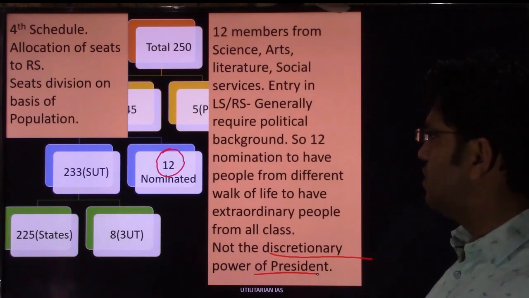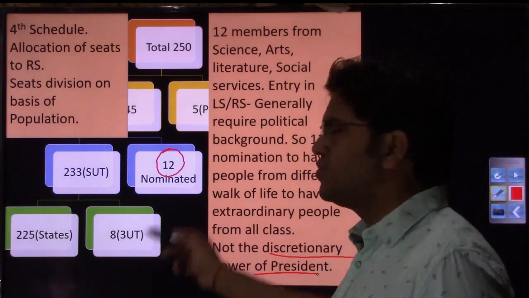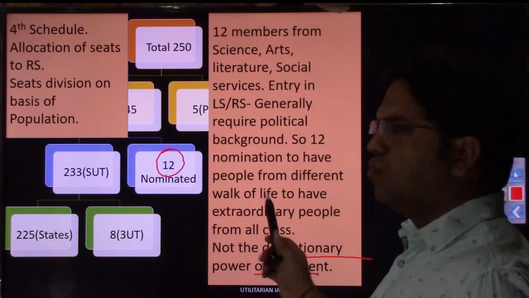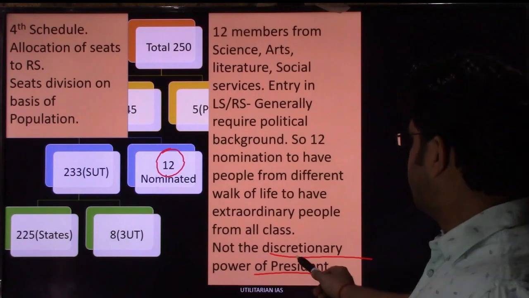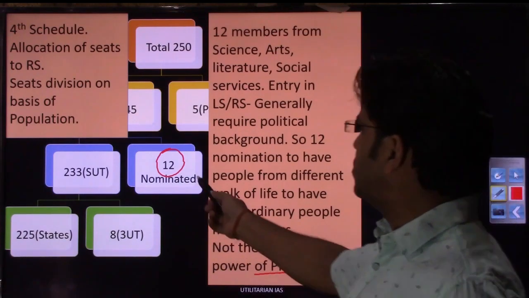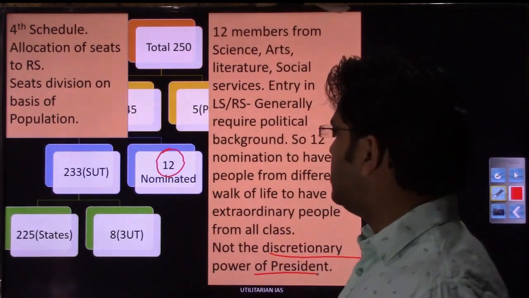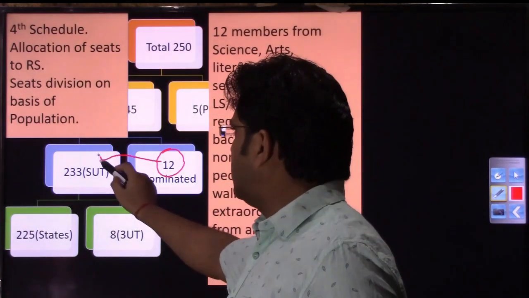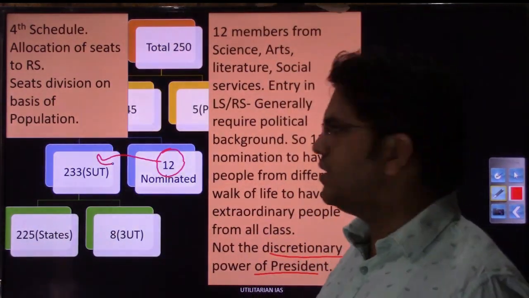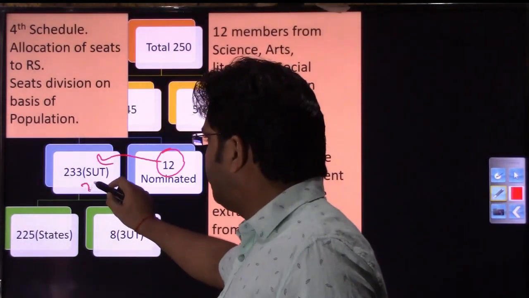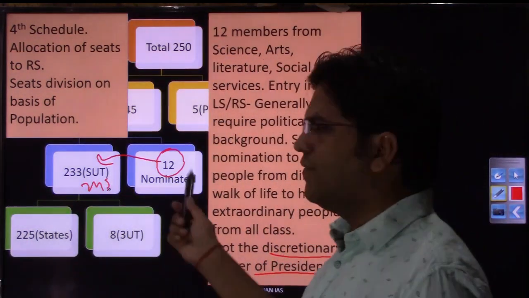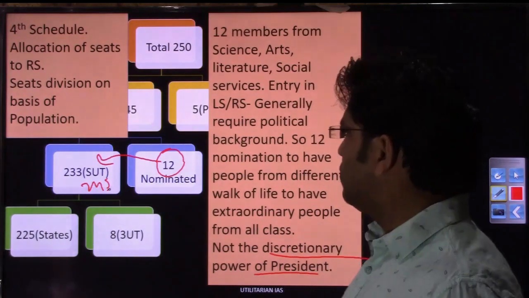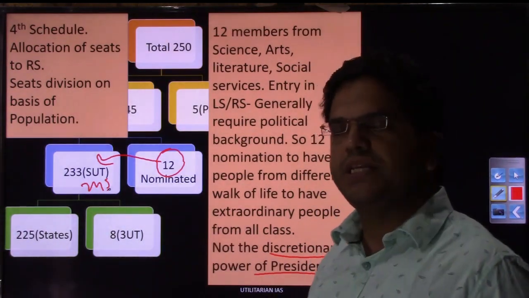Only when the Council of Ministers sends the list of these 12 candidates will those members be nominated by the president, right? So it is a discretionary power. And what is the logic behind having these 12 nominations? We could have given all these 12 seats to the states and UTs. All these 245 people could have come from the election, because election is the right way of having any member in the house, right? So what is the logic of nominating 12 candidates?